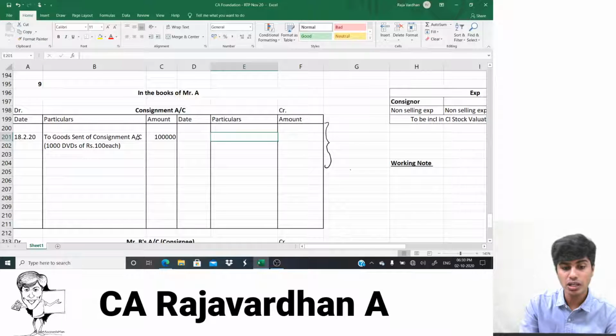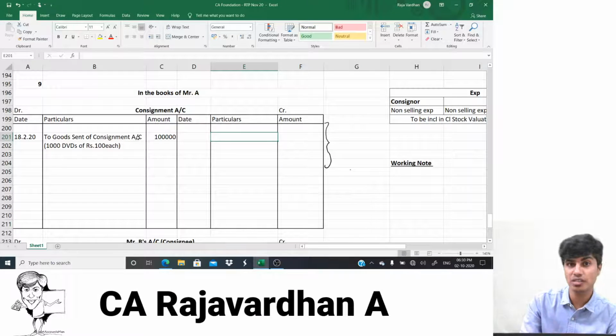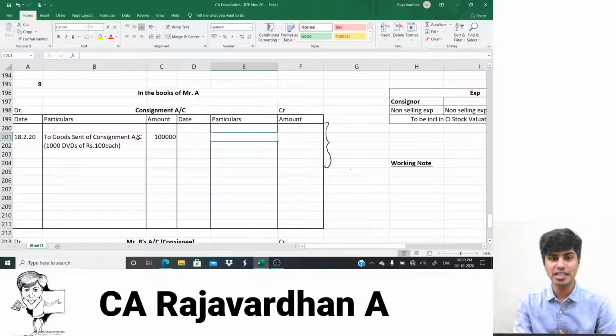If these goods are sold, then I'll write consignee account debit to consignment account, because consignee would have received the money and he would have to pay me. So I'll debit consignee because receivable from consignee. Consignment account credit because the goods are going out.